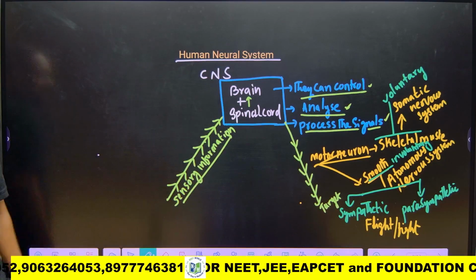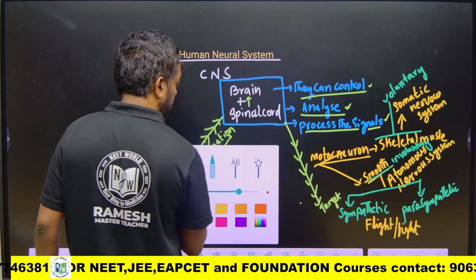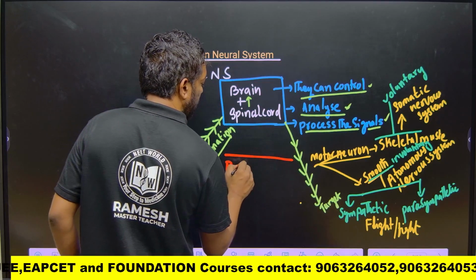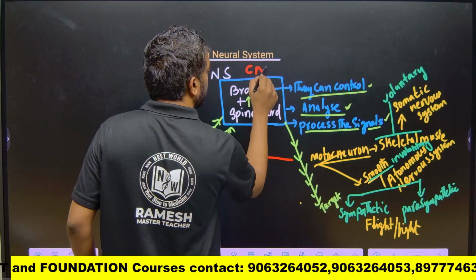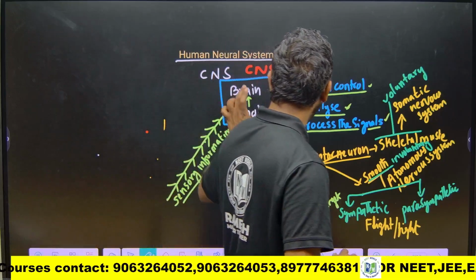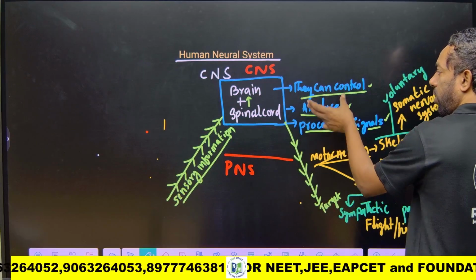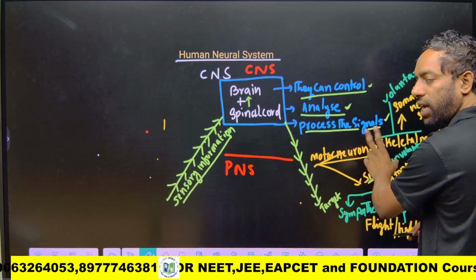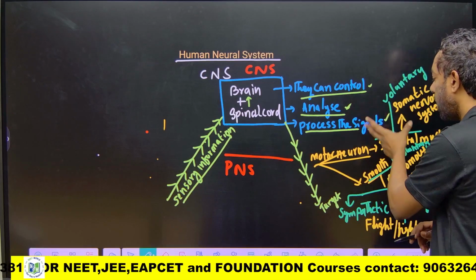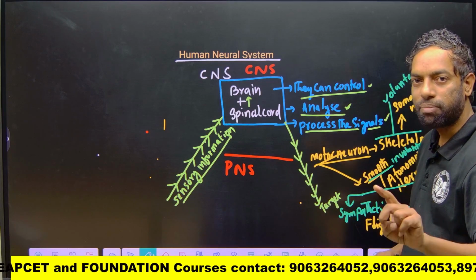Guys, this part is the peripheral nervous system, PNS, and this part is the CNS. The PNS carries sensory information to the brain and spinal cord, the CNS, where it is analyzed, controlled and processed. They then give the signal to the motor nervous system, which is skeletal muscle, voluntary, and to involuntary, which is smooth muscle. Again, involuntary has two types, parasympathetic and sympathetic.